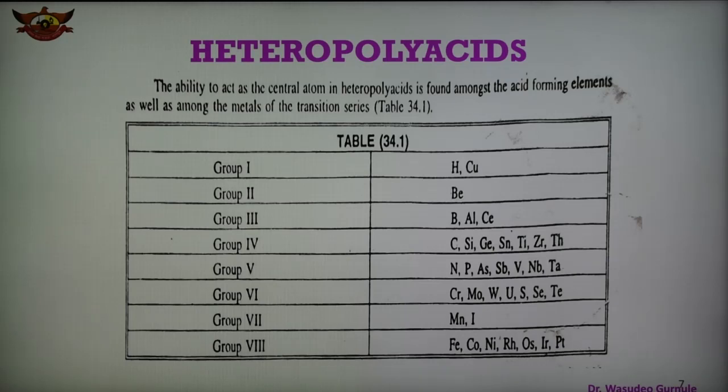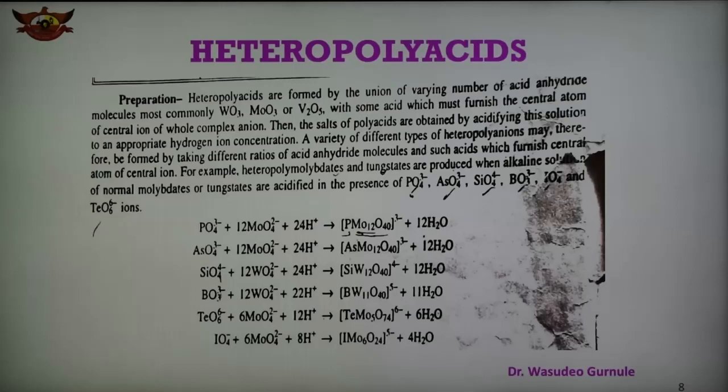Here is shown which elements from different groups can act as a heteroatom in the heteropolyacids. Next slide, this slide shows the preparation of heteropolyacids. This is important, and the reaction is shown here, how they are formed. Generally the heteropolyacids and their anions are formed by varying the number of acid anhydride, that is oxide, molecules, generally tungsten oxide, molybdenum oxide, vanadium oxide, with some acid which acts as the central atom ion in the complex anion.